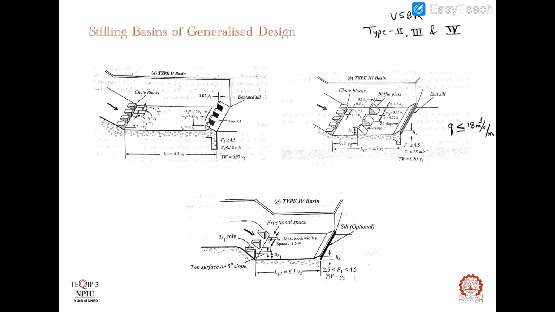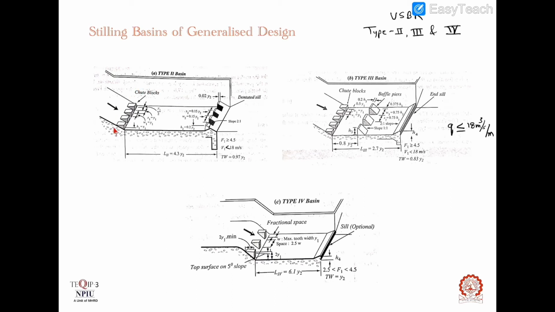Now let's see a small description of the appurtenances that are used in these basins, that is chute blocks, baffle piers and end sill. Firstly, we look at chute blocks. These blocks are used prior to the commencement of the stilling basin and are located in the approach channel. The channel at the upstream of the basin is called approach channel.